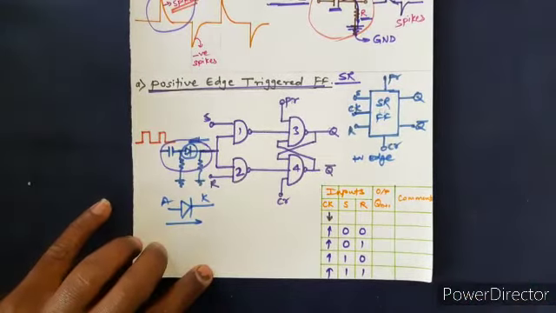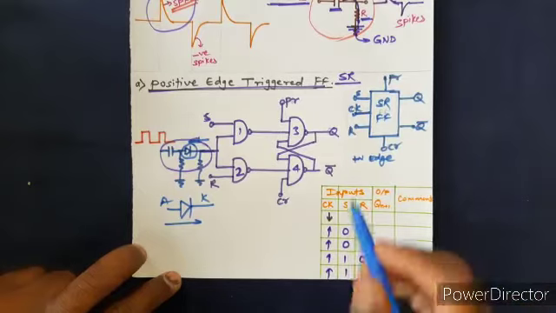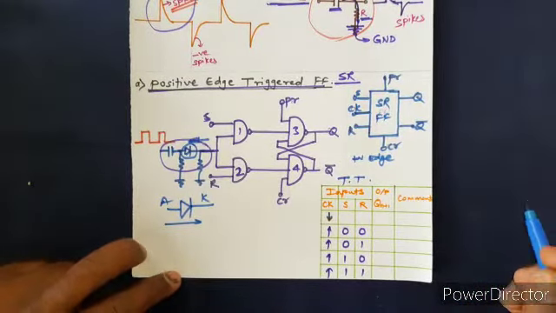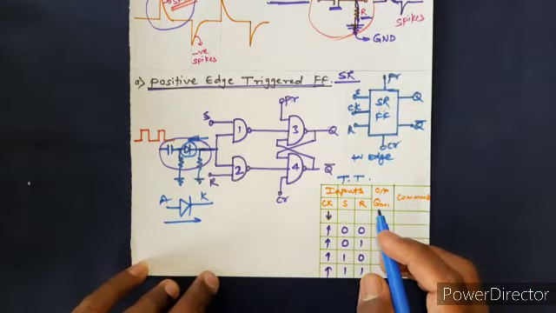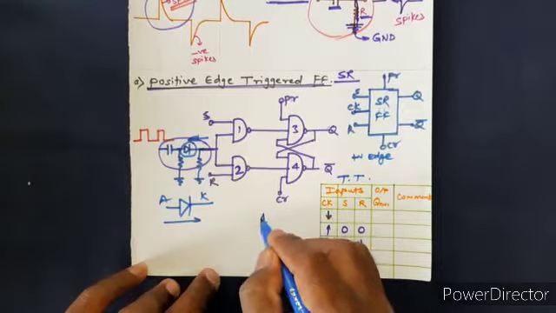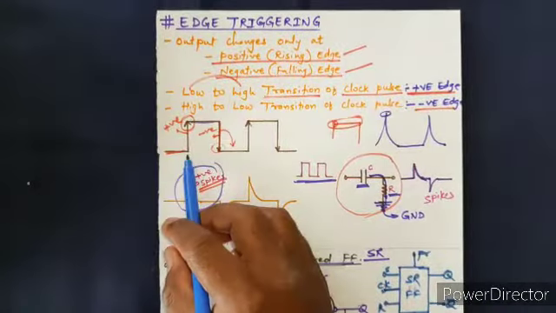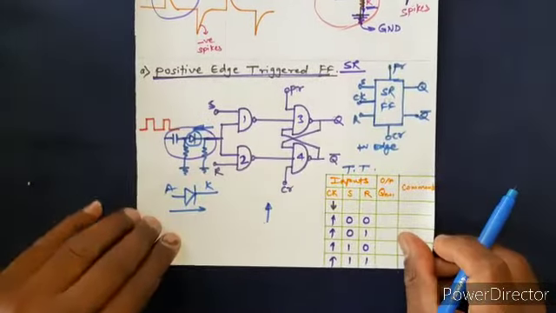Okay, let us try to understand the truth table. So this is the truth table for the positive edge triggered SR flip-flop. Positive edge triggering is indicated by this upward arrow, as we have seen here, right? This upward arrow means positive edge triggering.